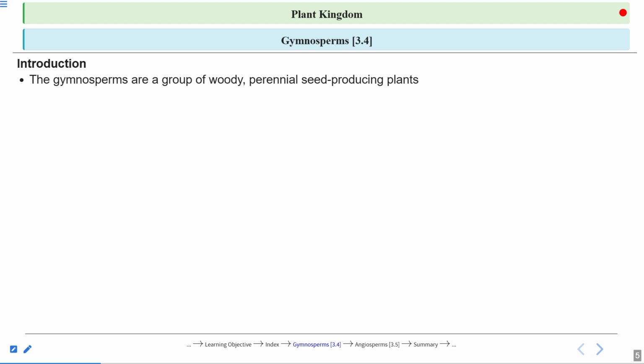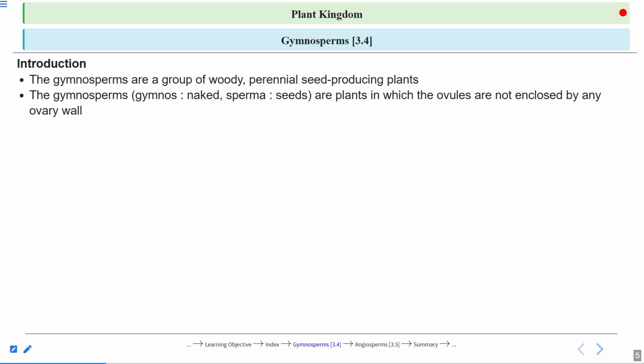If I talk about any example, take the example of cycas, a very common type of gymnosperm, right? Cycas and pinus. And also your Christmas tree, Araucaria. So all these are examples of the gymnosperm. And when you see the wood or the trunk region of these plants, what do you see? They are woody in nature, right? And they produce seeds. So this is also one of their characteristics.